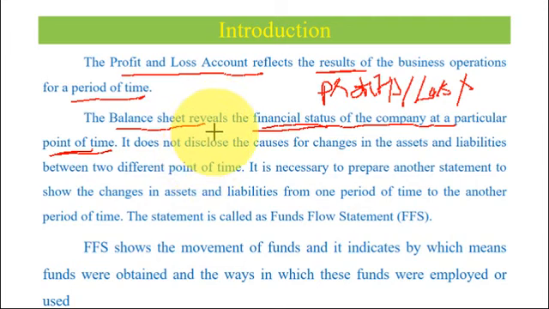After reducing the depreciation and other provisions, they appear in the balance sheet. That is why it is prepared as at a point of time, and why we write as on date. That is the basic difference between profit and loss account and balance sheet.